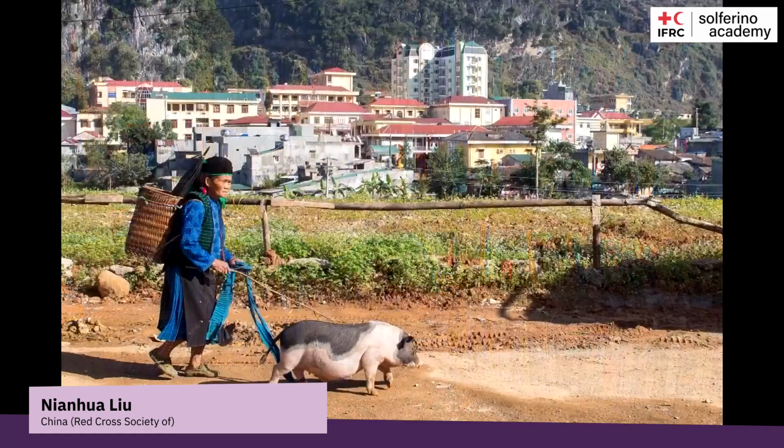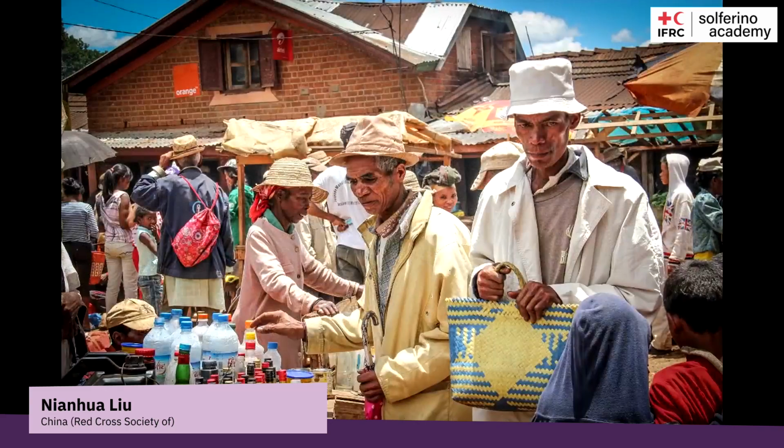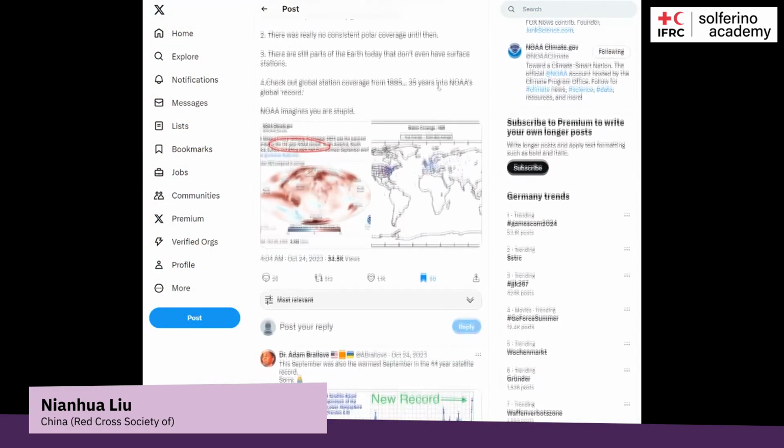However, correctly understanding climate maps published by international organizations is sometimes difficult, especially for people who live in developing countries with poor educational background. Besides, some mapping products are even being misused by climate deniers to spread misinformation. How did I know this?